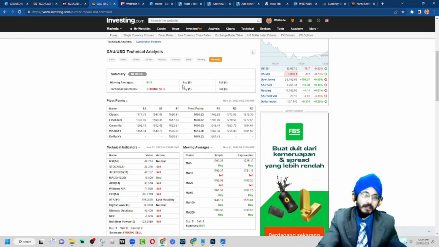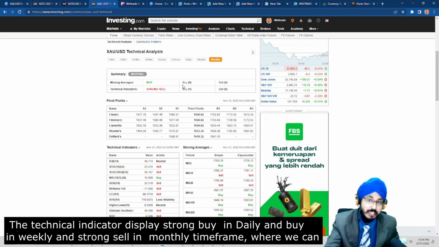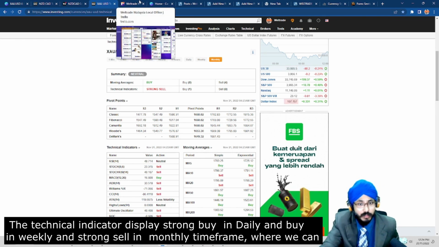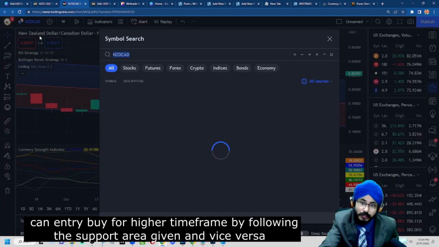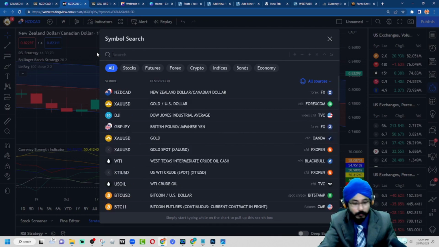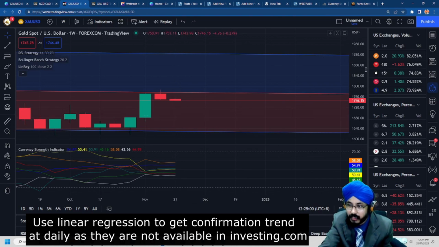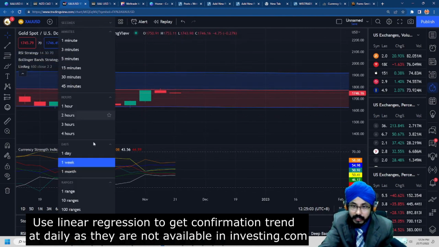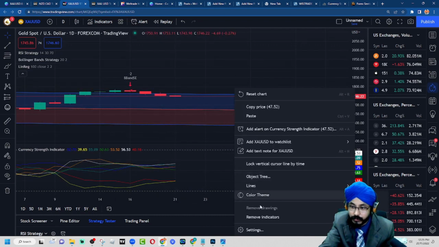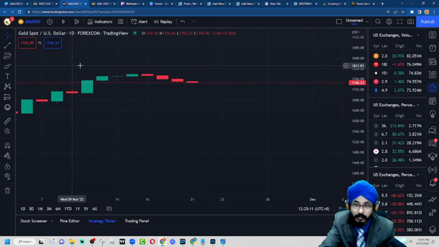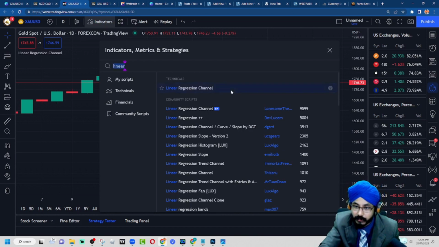Which means that we are not confirmed regarding where we are going to place our entry. So we will have to check with another technical indicator, which is known as the linear regression. First and foremost, you can look for XAUUSD, and then check the linear regression channel at the daily.